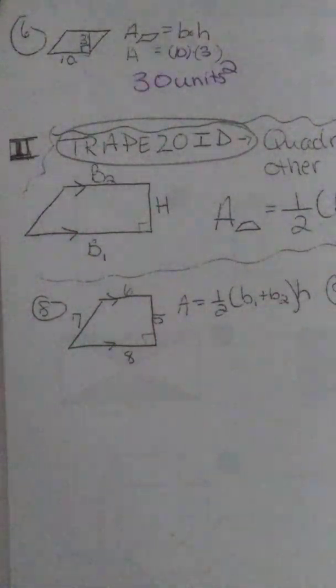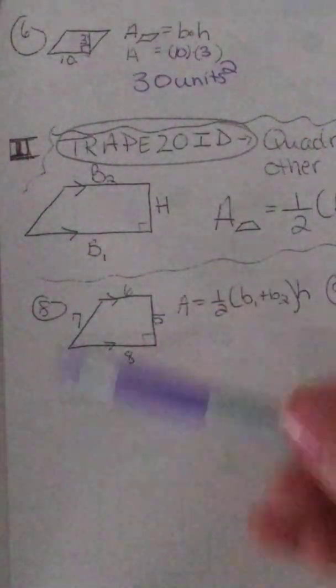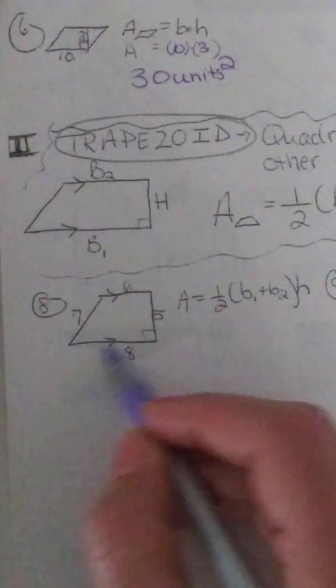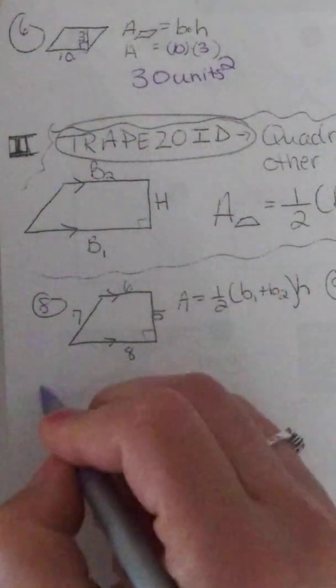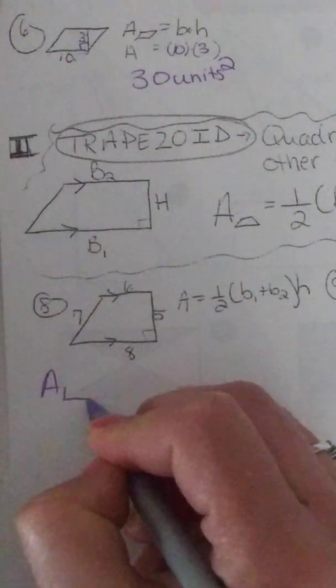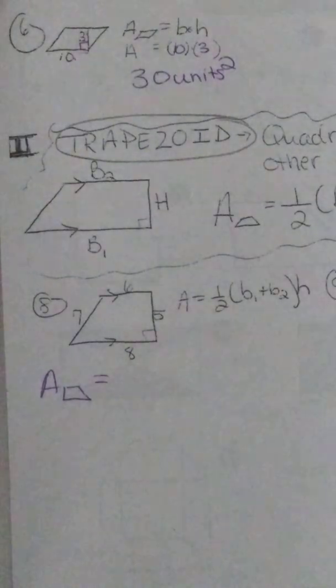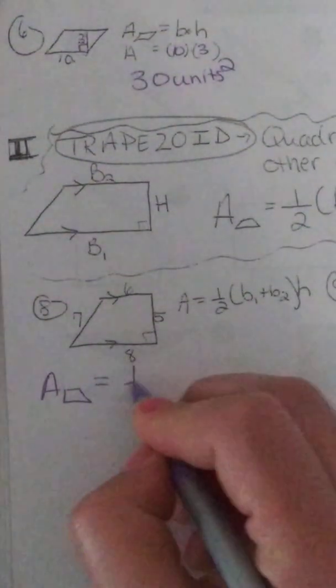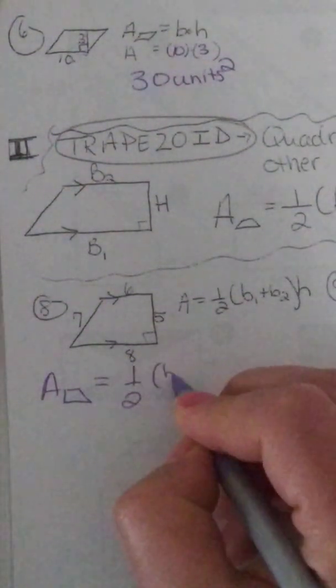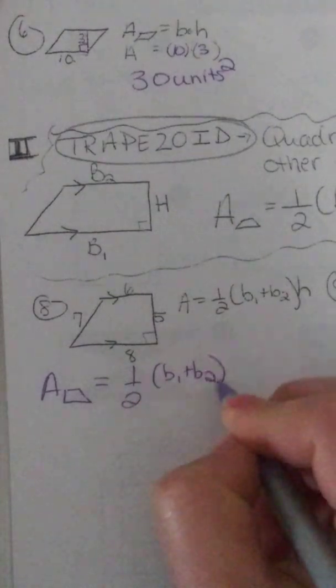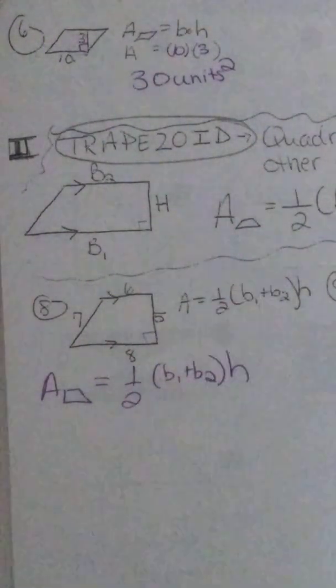So first you need to recognize what this shape is. This shape has one pair of parallel sides. It has four sides, so it's a trapezoid. So to do this quickly, I write a little trapezoid shape. 1/2 bases together times the height, which I actually already had written right there.